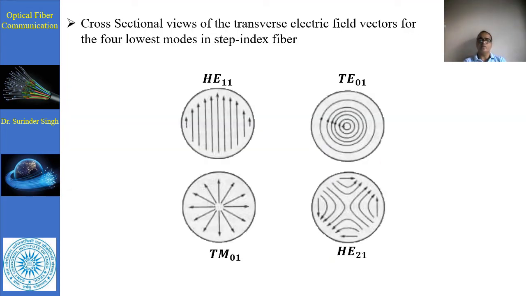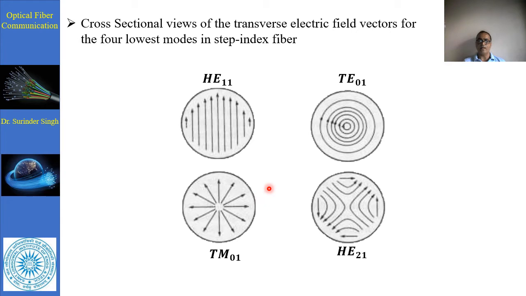Now, the cross-sectional view of the transverse electric wave for the lowest modes in the step index fiber. First of all, we consider the E01 mode. Here, the 01 mode means there is a circular representation of the electric field, and the field is moving in the clockwise direction. And from the center, the magnetic field is naturally perpendicular to E. If E is in this way, H is in the outer way.